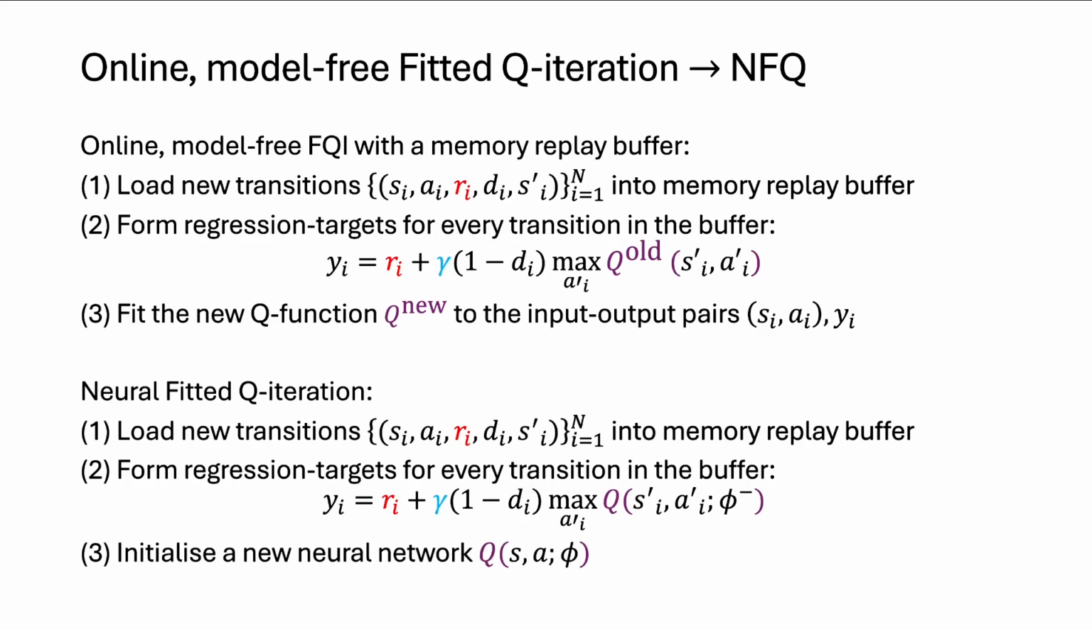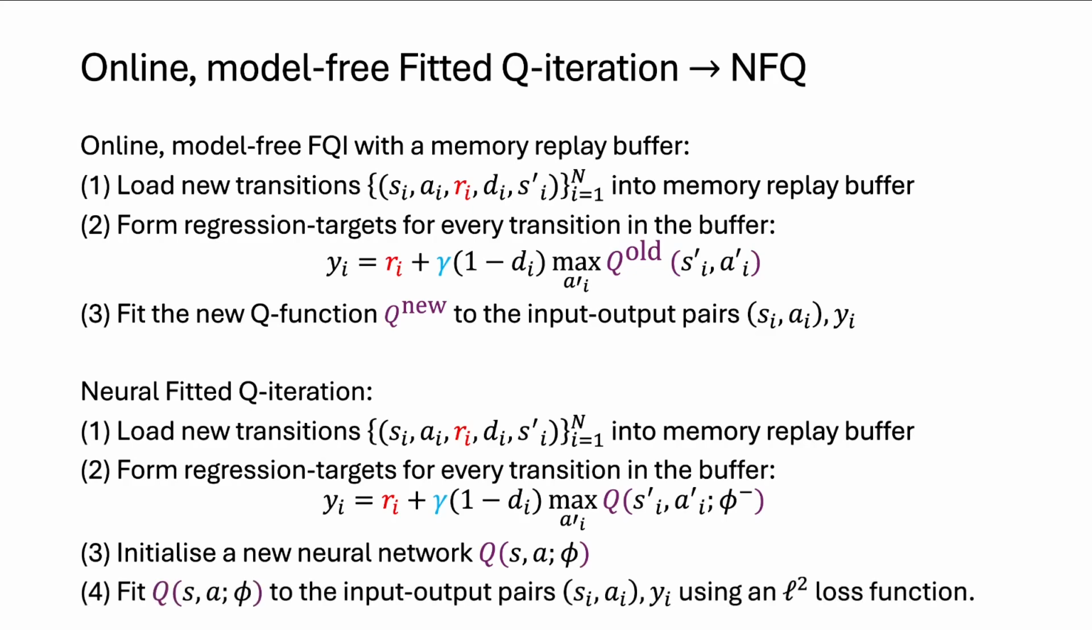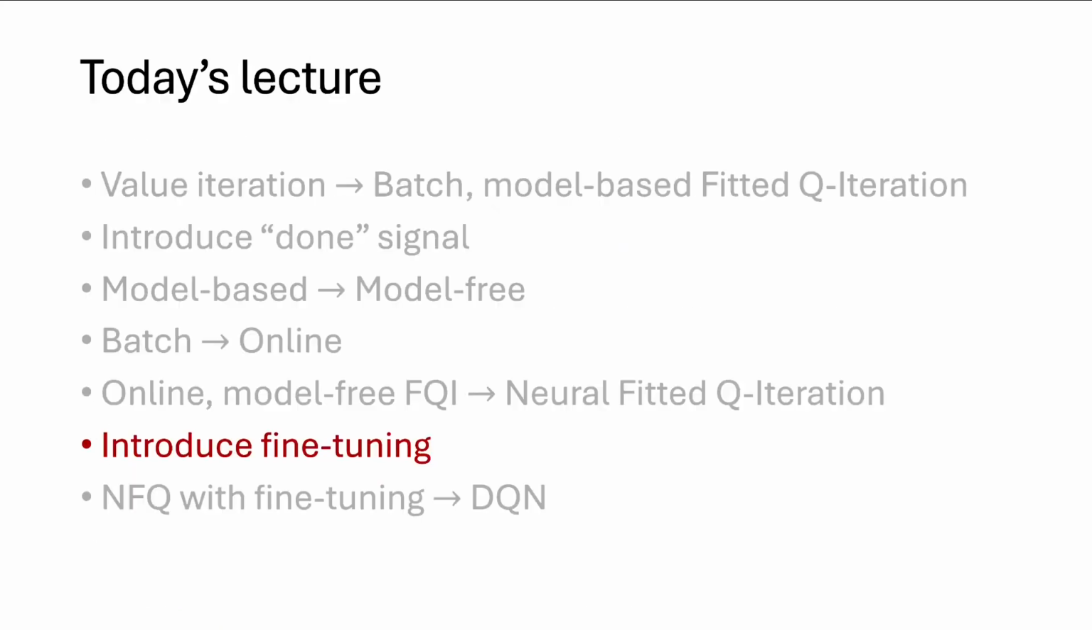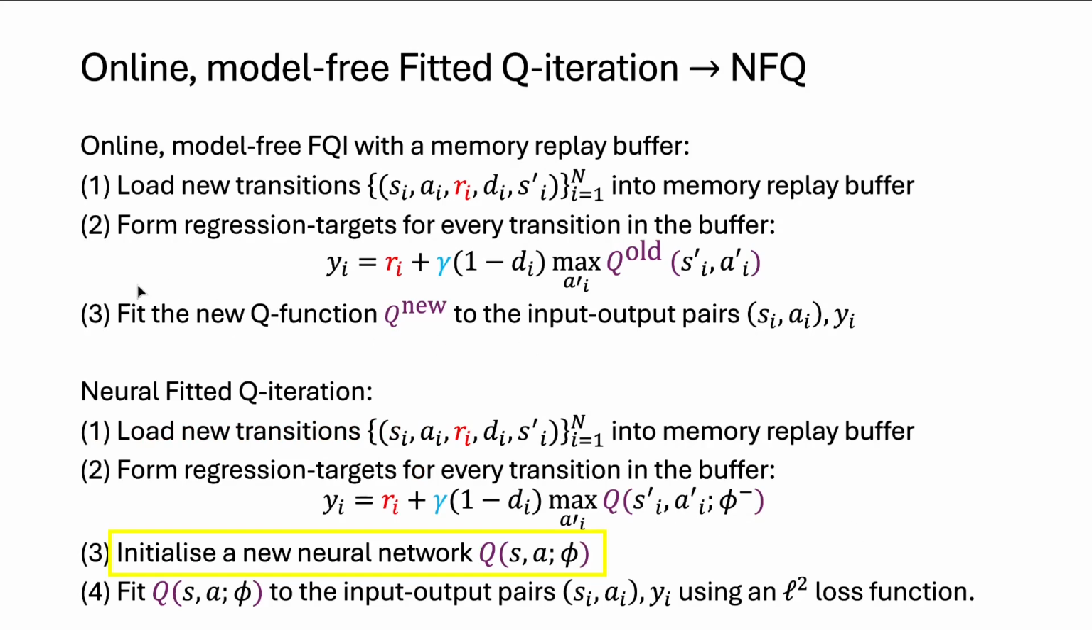Then, when I want to fit, so 3 and 4 here are going to replace 3 in fitted Q iteration. So fit the new Q function to the input-output pairs. So our new Q function is going to involve first initializing a fresh neural network, and then fitting this new neural network to this data set using an L2 loss function. And we're going to do this by typically mini batch gradient descent on that L2 loss function. So what's changed? Now we've just changed that instead of fitting a new Q function for any Q function, we're specifically fitting a new freshly initialized neural network using an L2 loss function.